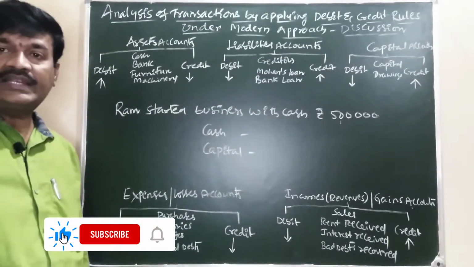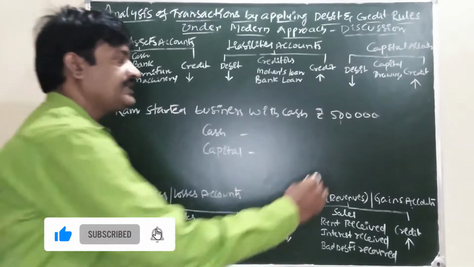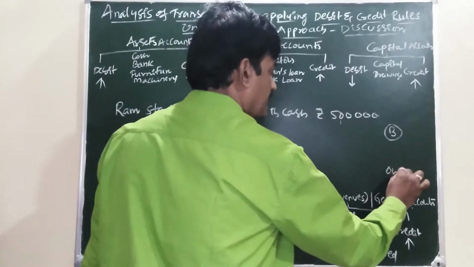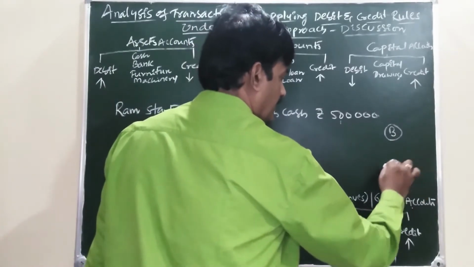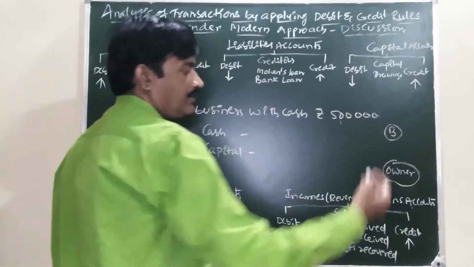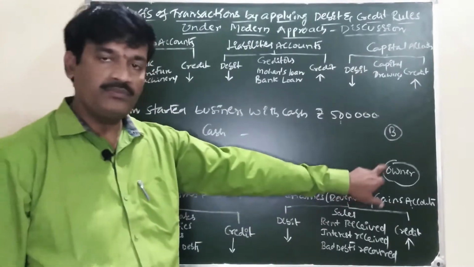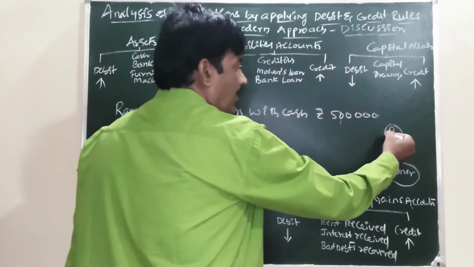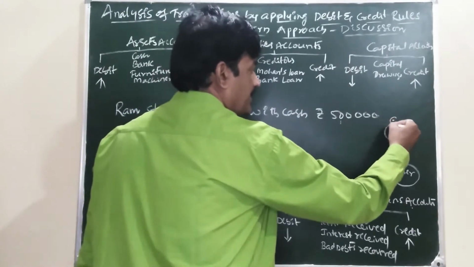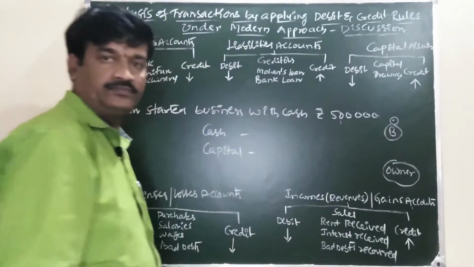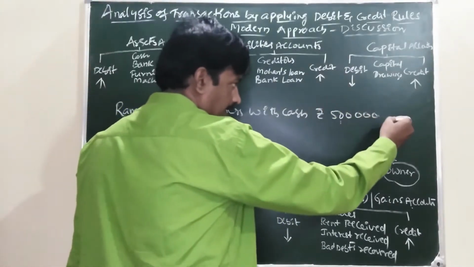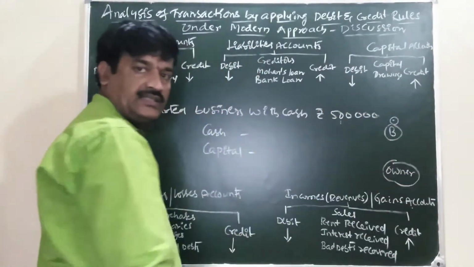According to the business entity concept, business is separate from owner. Owner is separate from business. Always think from the point of view of the business only. You should be here in the business.